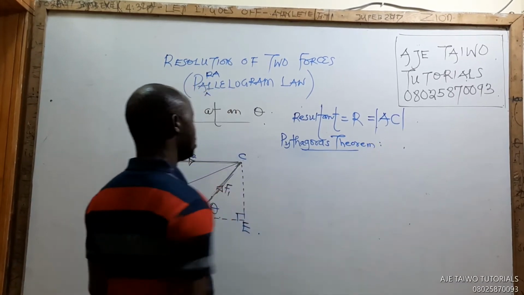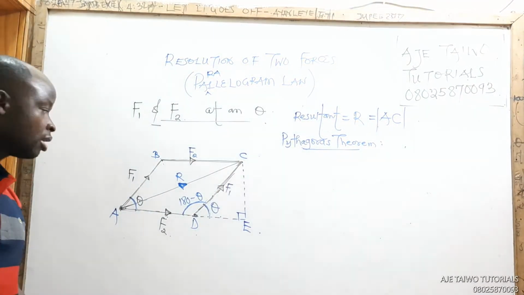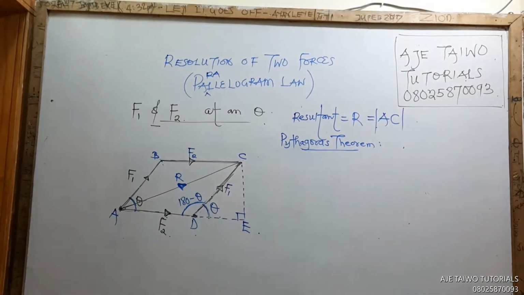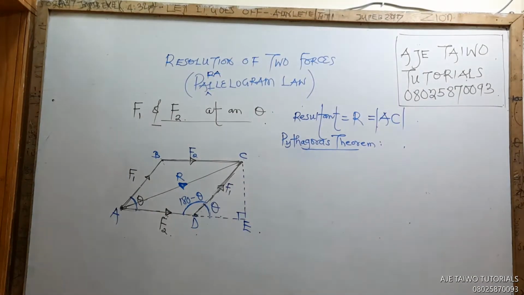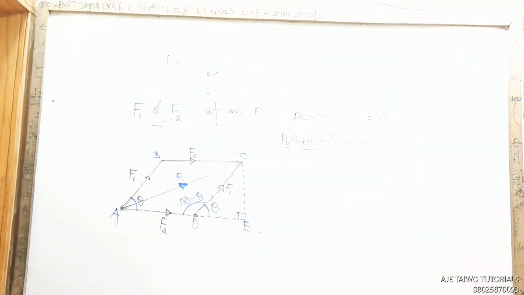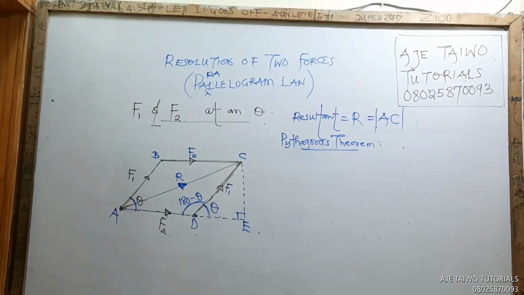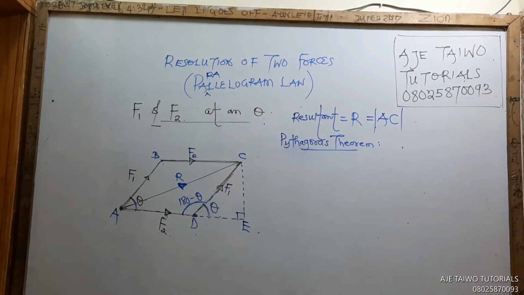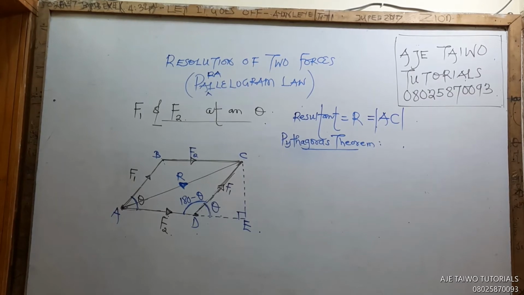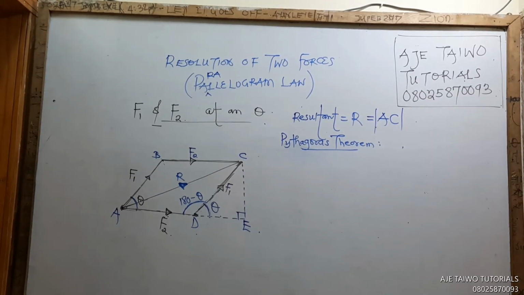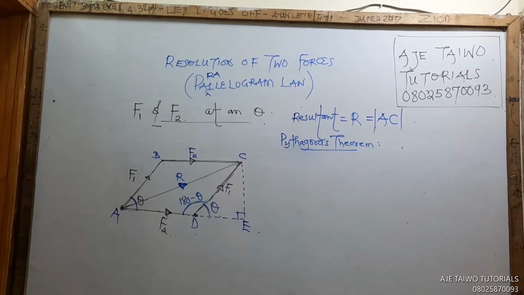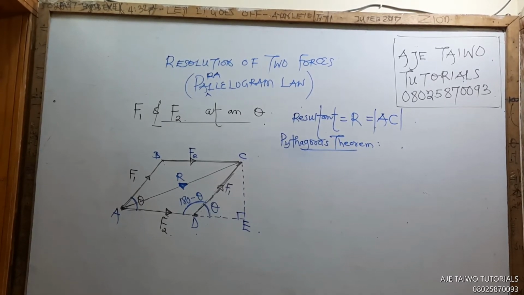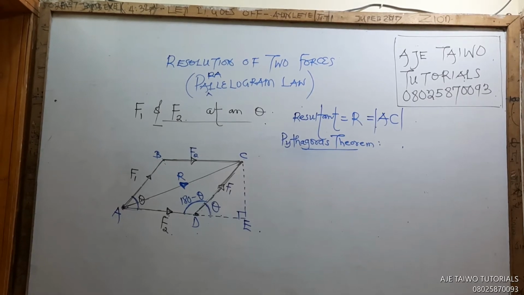Can somebody apply the theorem here for me and give me an expression that will contain R inside it? If you apply that theorem, give me a formula that will contain AC. That's your R. R squared equals F1 squared plus F2 squared.